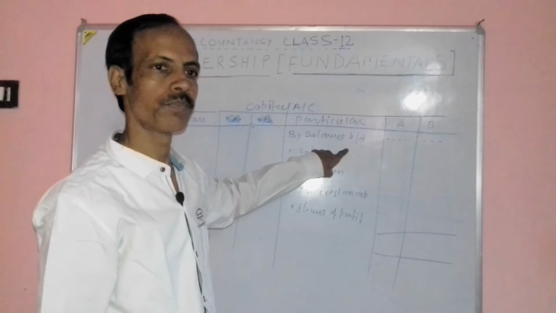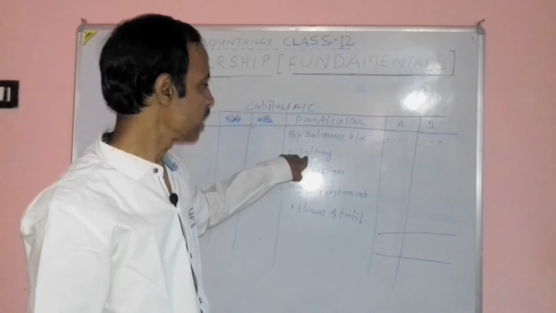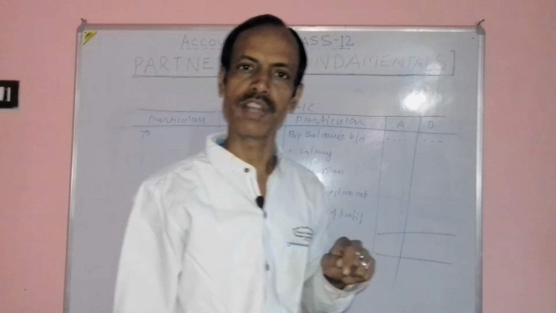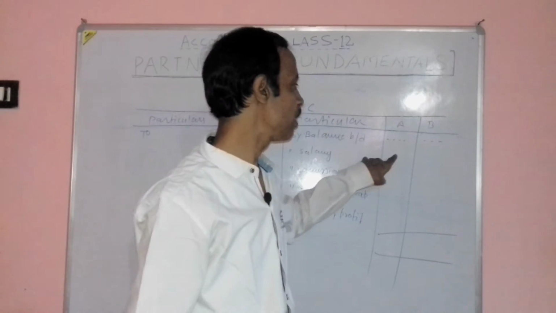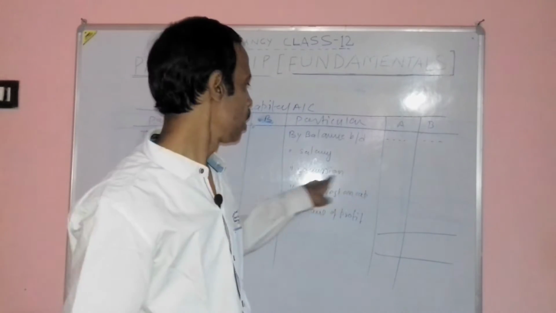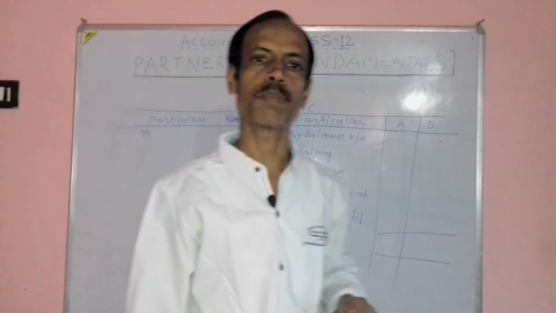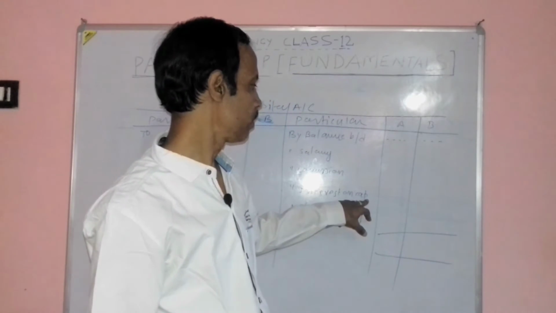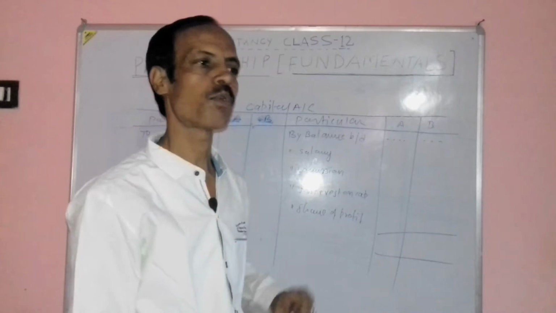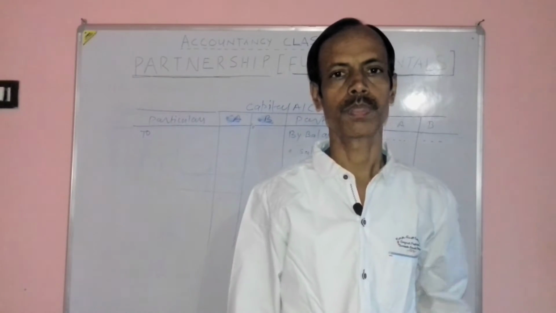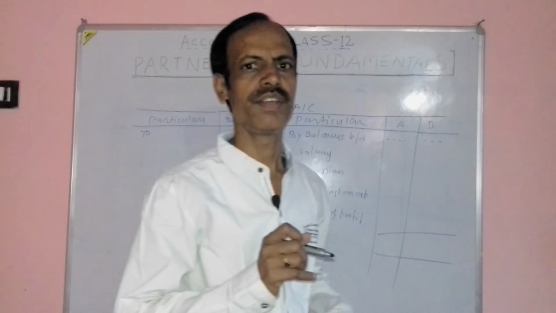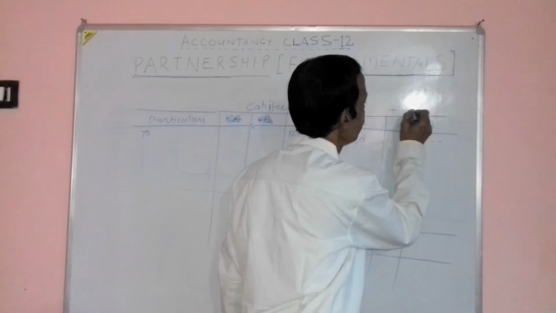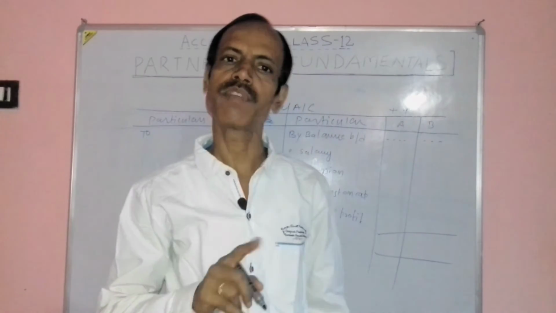First of all, balance BD, opening balance of partner's capital. Thereafter, salary. If any partner receives salary from partnership firm during financial year, his account will be credited by that amount. Commission. If a partner receives commission from partnership firm, his account is also credited. Interest on capital, his account is credited, and share of profit, their account will be credited. It means the credit side increases the balance of partner's capital account. This side increases the balance of capital.